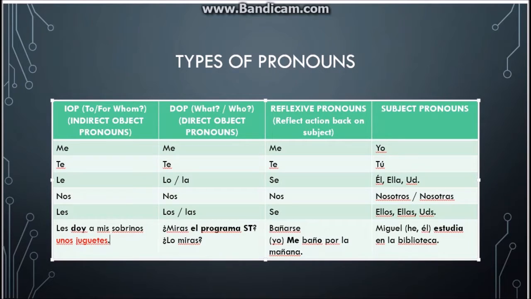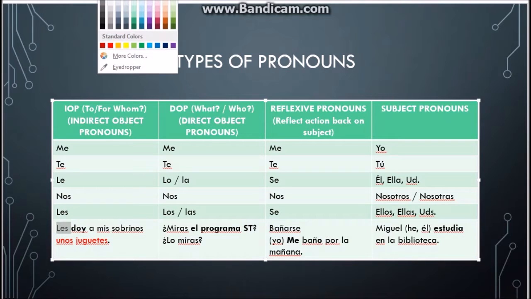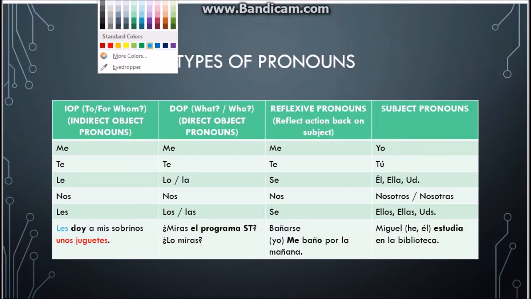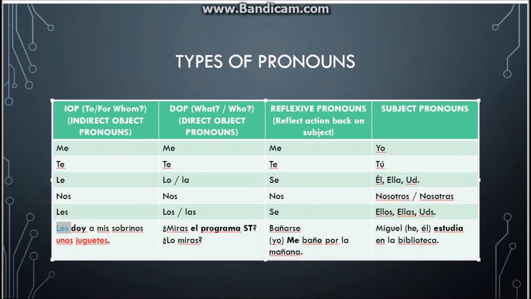So remember, it's common to see this pronoun in the sentence and to see, let's find another one. There we go. It's actually the indirect object in the same sentence as well. "Les doy a mis sobrinos unos juguetes." So at this point, let's say I give them something else. Let's say I tell them a story. So I don't have to keep repeating the "a mis sobrinos" because that les refers back to them. Okay, so I can say, "Les regalo un coche," right? So I gifted them a car, but this car they have to share. So this les still goes back to the sobrinos.